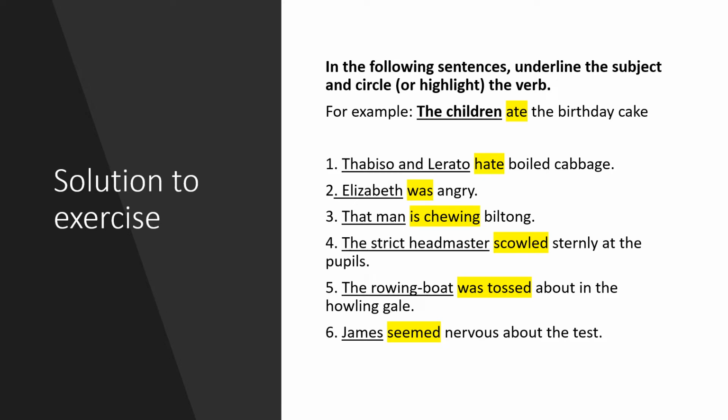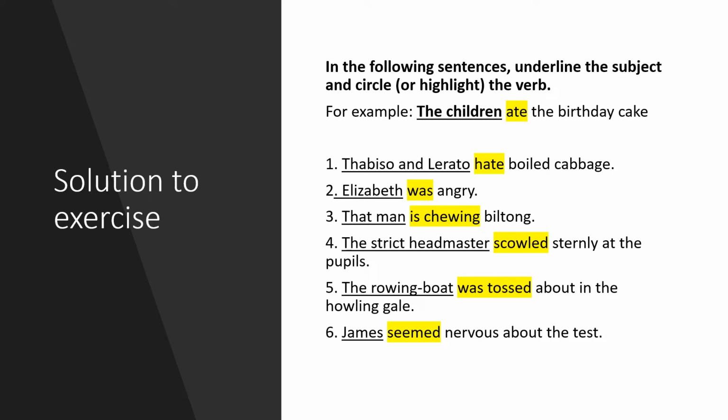In example 3, the man is the thing or the person that is doing the doing, so therefore the man is the subject. And is chewing is the verb. Now chewing cannot stand alone. It needs a helping or an auxiliary verb to turn it into a finite verb. And that is why is chewing is the verb.